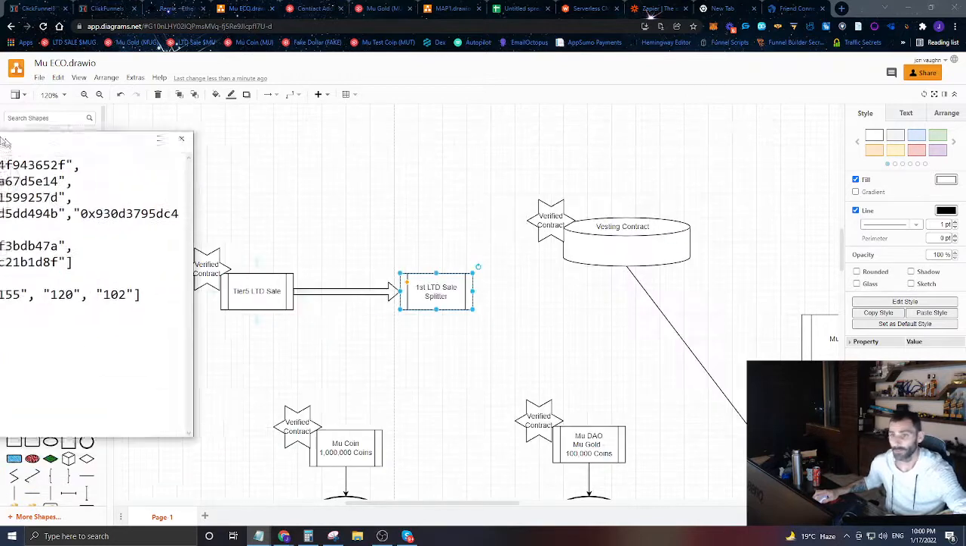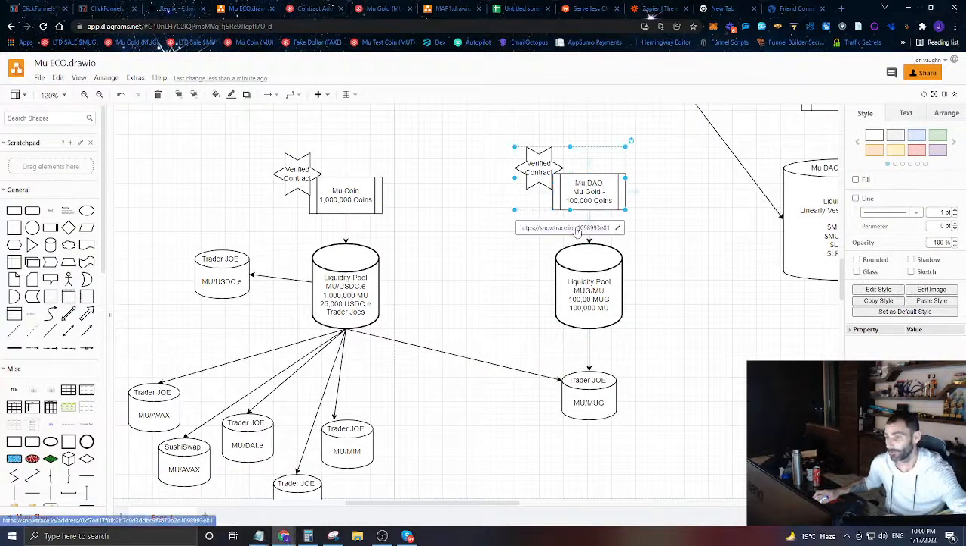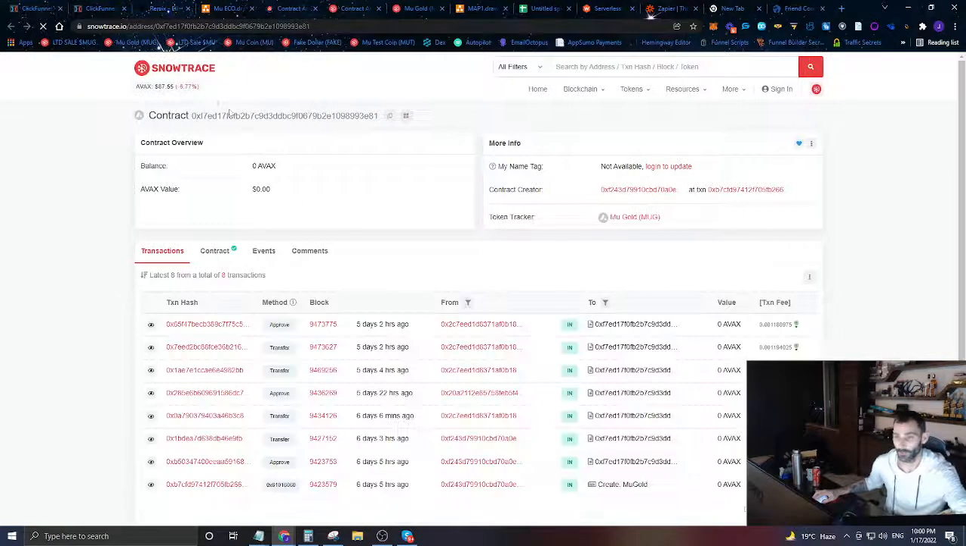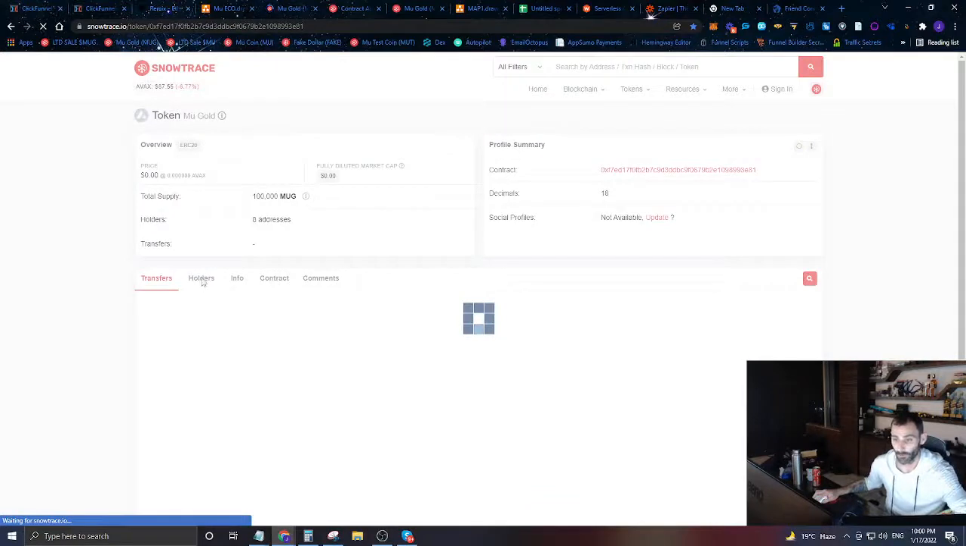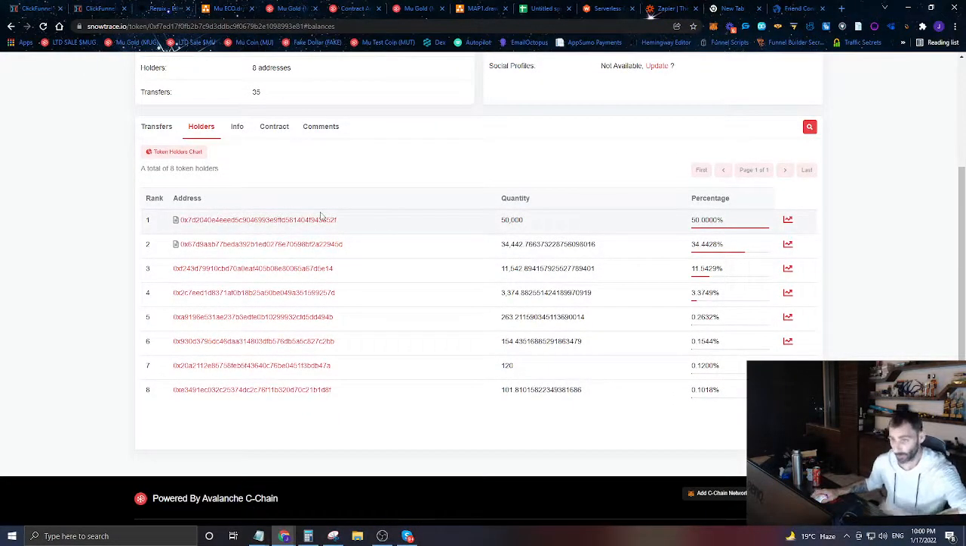And who are these people again? Well, if we look at our Mu coin, or our Mu gold, these are the people who actually hold Mu gold. So we're taking everybody that already has Mu gold, who has taken the time to purchase it and got into the Mu ecosystem really early. Everybody but the liquidity contract, we're taking everybody else and rewarding them with some free money.